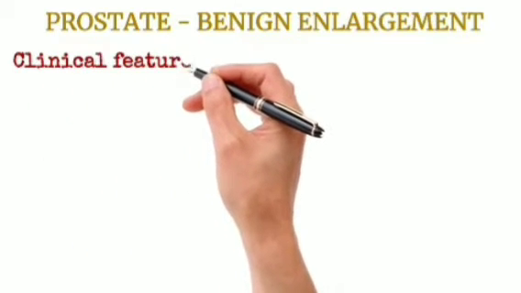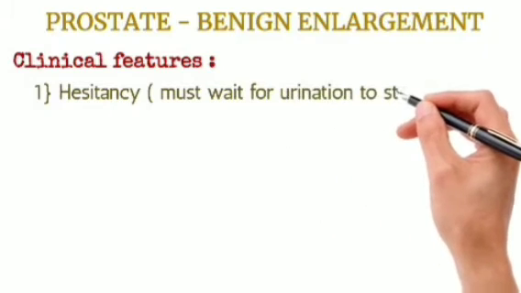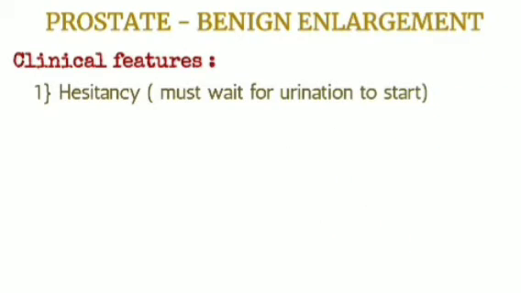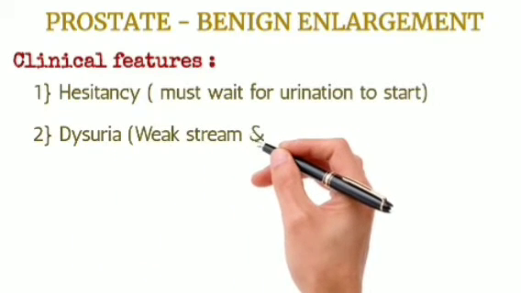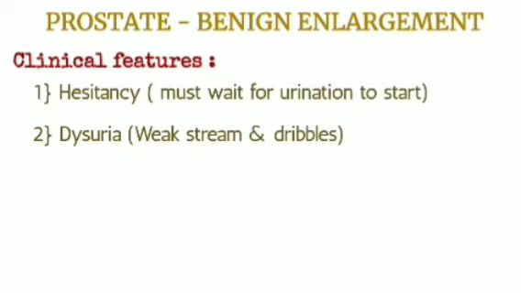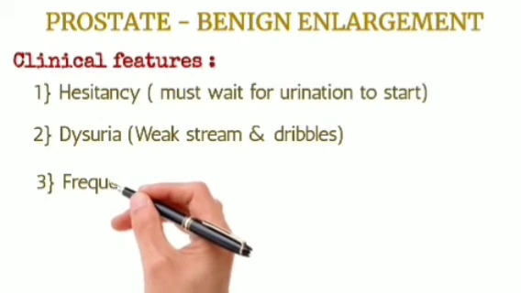Benign enlargement of prostate. So what are the clinical features? First one is hesitancy. The patient must wait for urination to start. If he strains, the time is more. Second is the dysuria. There is a weakness, weak stream, and dribbling.